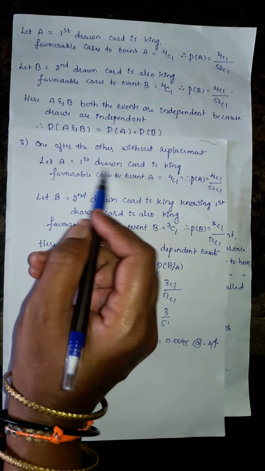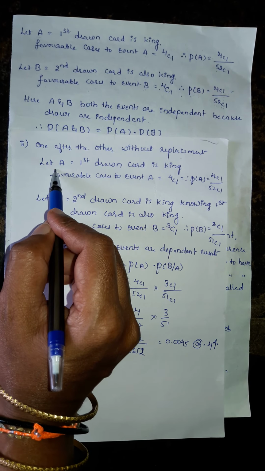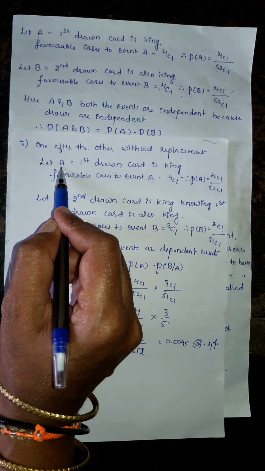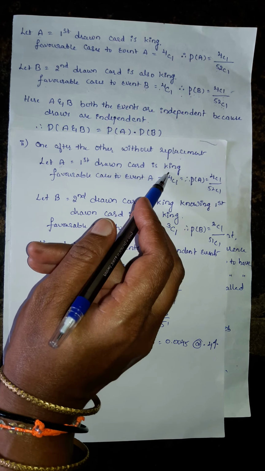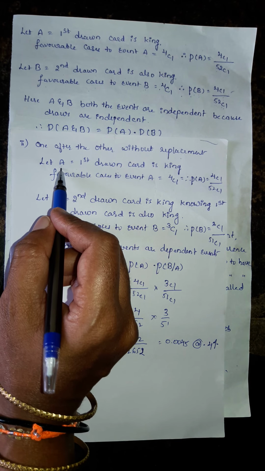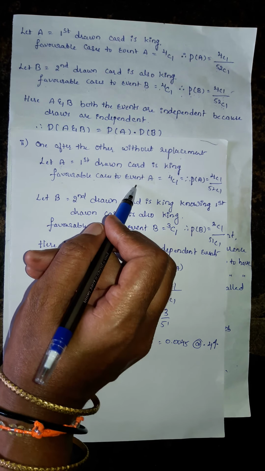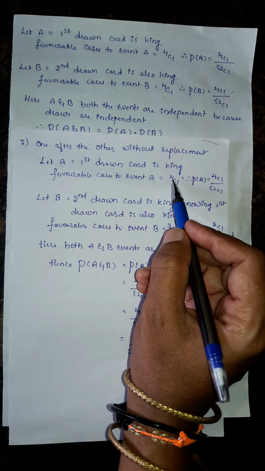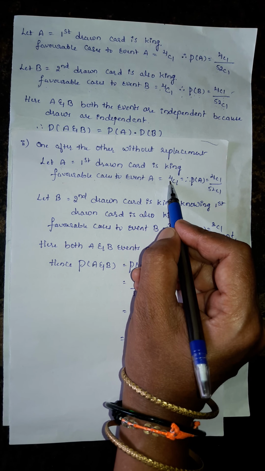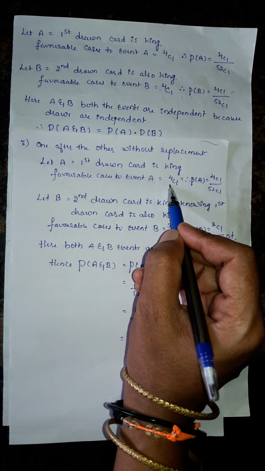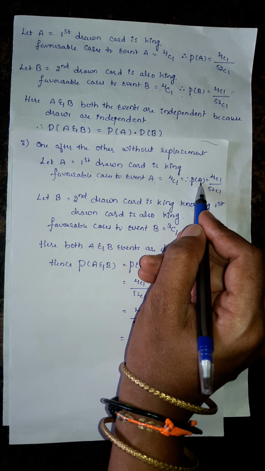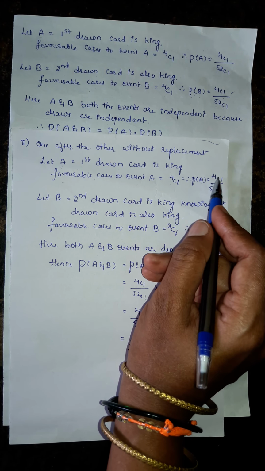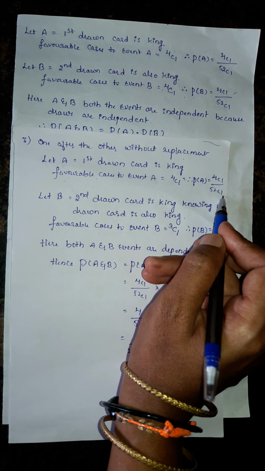Here the first drawn card is king. Let A be an event, that is drawing a king card is an event. The first drawn card is king, that is A. Favorable cases to event A: from the pack of 52 cards, 4 kings will be there, right? 4C1 possible ways we can draw, right? Therefore probability of drawing a king card from the pack of cards is equal to 4C1 divided by 52C1.